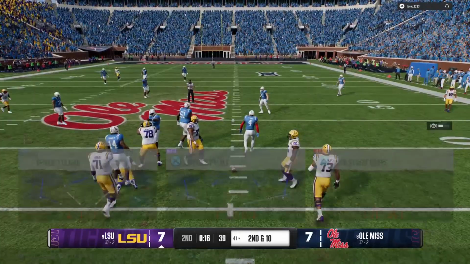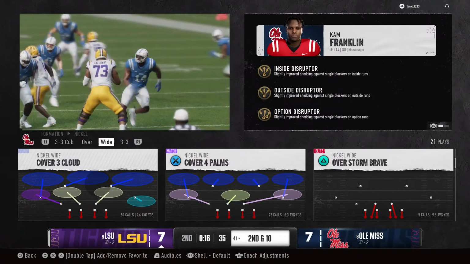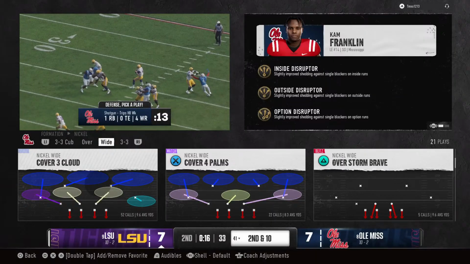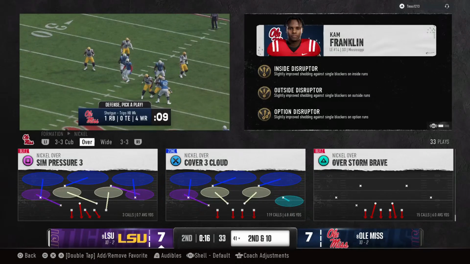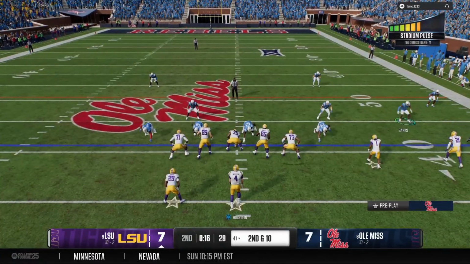And it's incomplete. Even on a first down throw, he was under some heavy pressure. Man, you got to love this if you're a defensive coordinator. It's all about affecting the quarterback and getting pressure on him. This time they got to him and forced that incompletion. Offense lines up for a second down play off the incompletion.